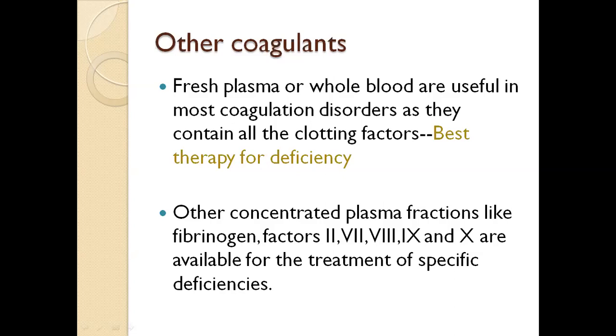Other concentrated plasma fractions like fibrinogen, factor 2, 7, 8, 9 and 10 are available for the treatment of specific deficiencies.